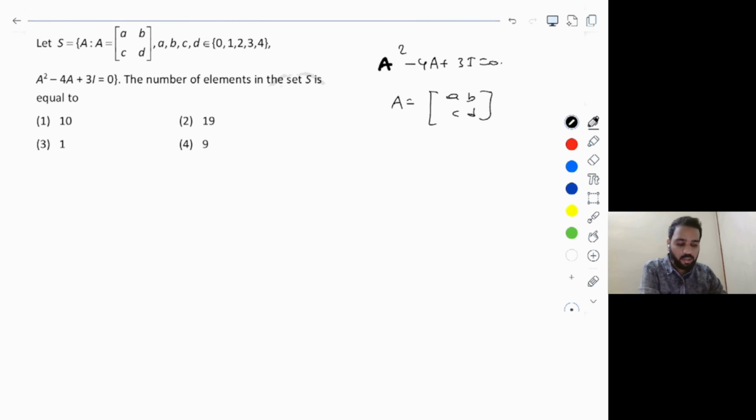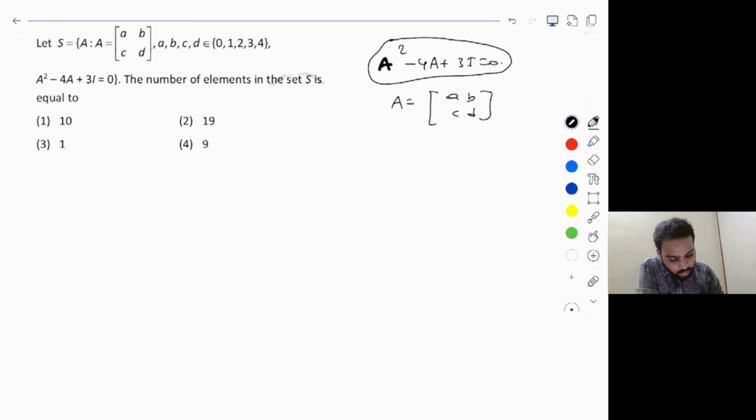Okay. So here the idea has to strike your mind that it's a pure concept of the characteristic equation and also the Cayley-Hamilton theorem application, because as you can see, it is a 2 by 2 matrix and it is a matrix polynomial satisfied by the matrix A. So once again, let's try to recall if you forgot.